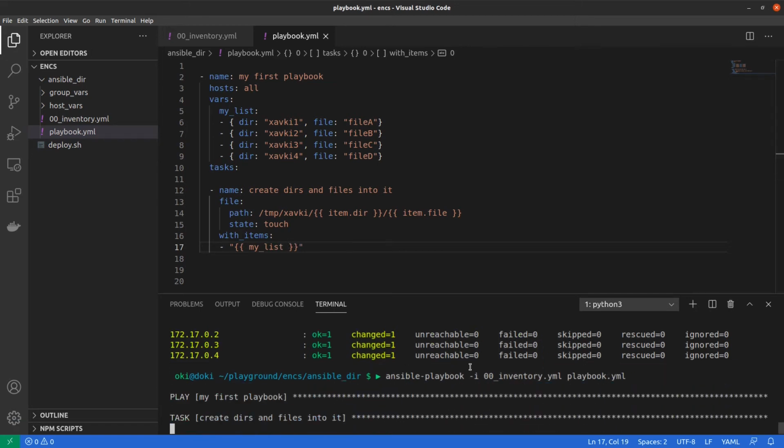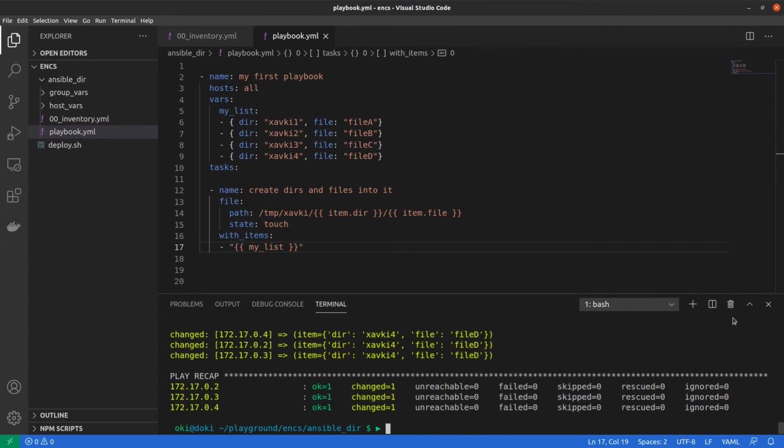If I run it again, this is the same task. Okay, but this is better than the previous code, because you add your list into a var.